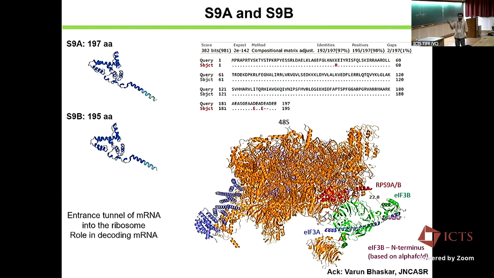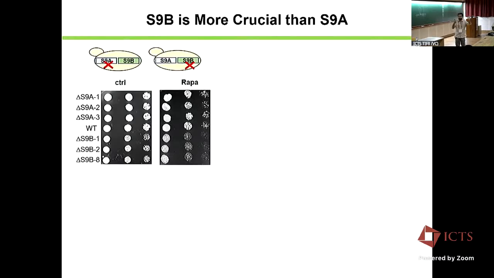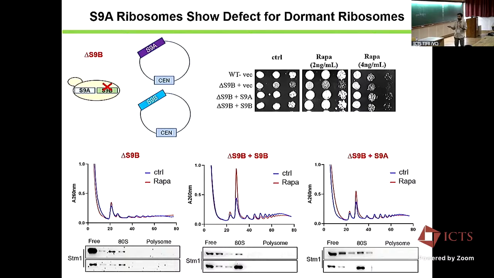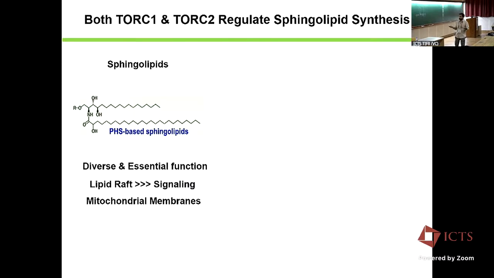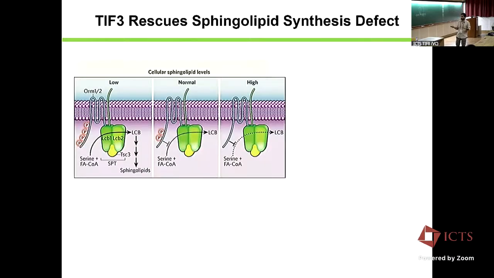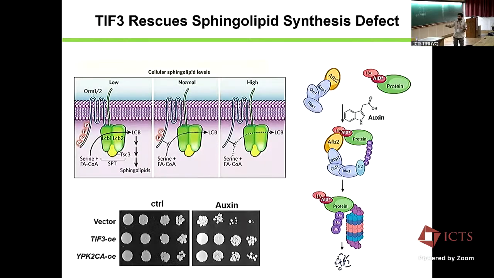We did this LCB knockdown because that was one hypothesis: maybe TIF3 is sequestering, binding to the rapamycin and titrating it out. That's why we did the LCB knockdown strain, where even if you deplete the enzyme, you can rescue the function. Here, TIF3 overexpression. Here there is no rapamycin. We are only blocking LCB1 by depletion, and it's still rescuing, saying that it may not be a direct interaction, and something else is going on downstream. We have to figure it out.